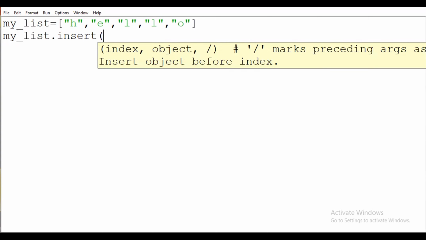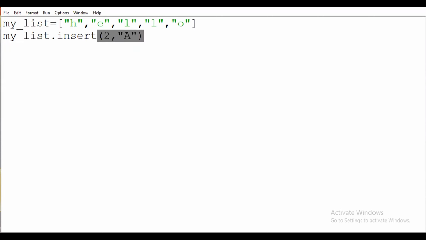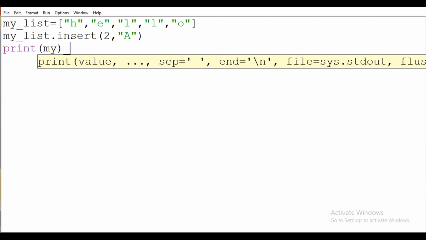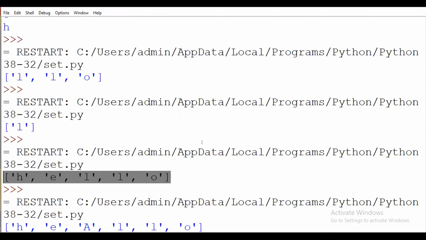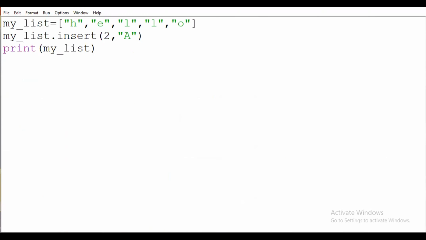Suppose at the second location I want to insert the value A. Print my list. So you have to see here, at the second location, 0, 1 and 2, A will be inserted. So it will be the insert operation.